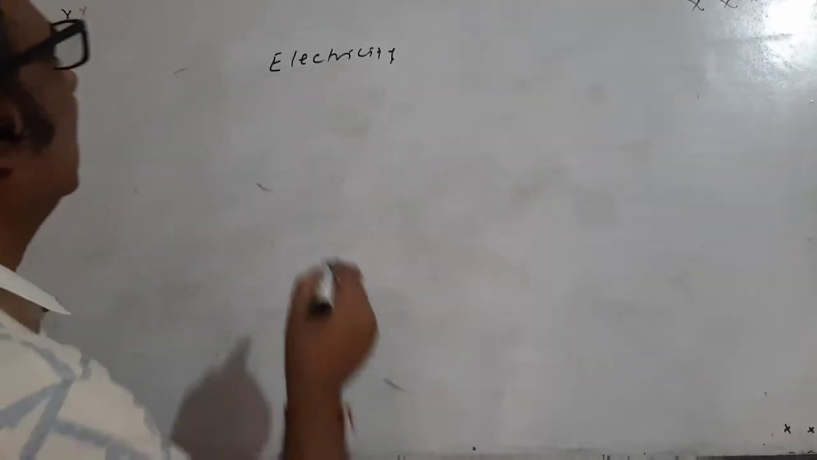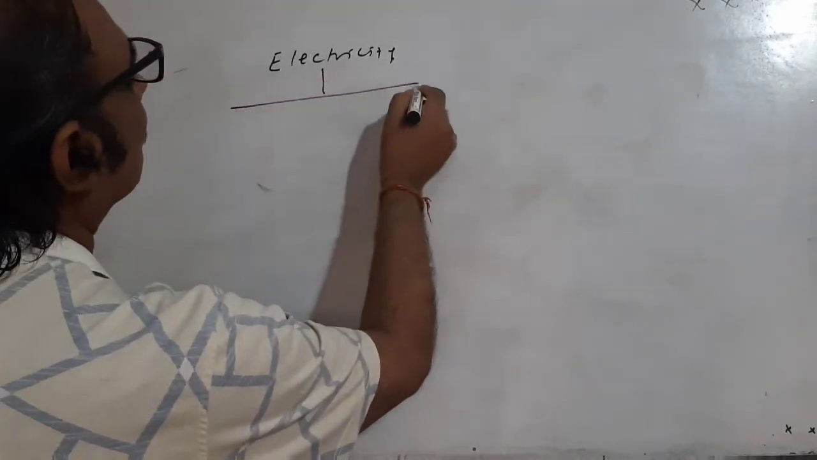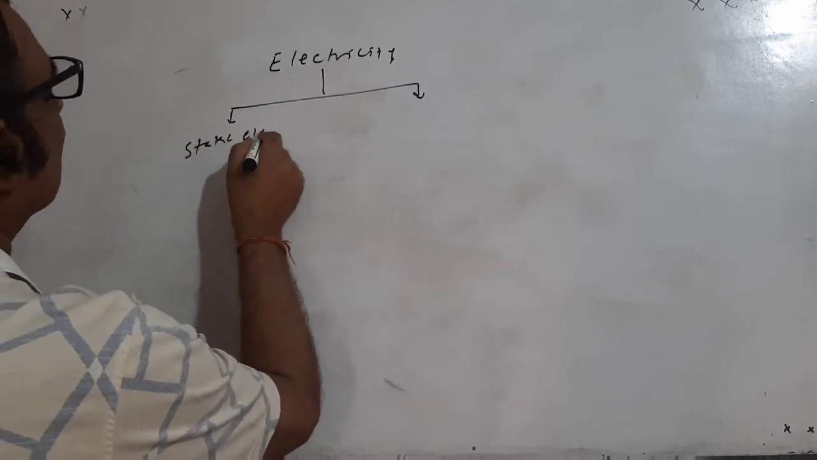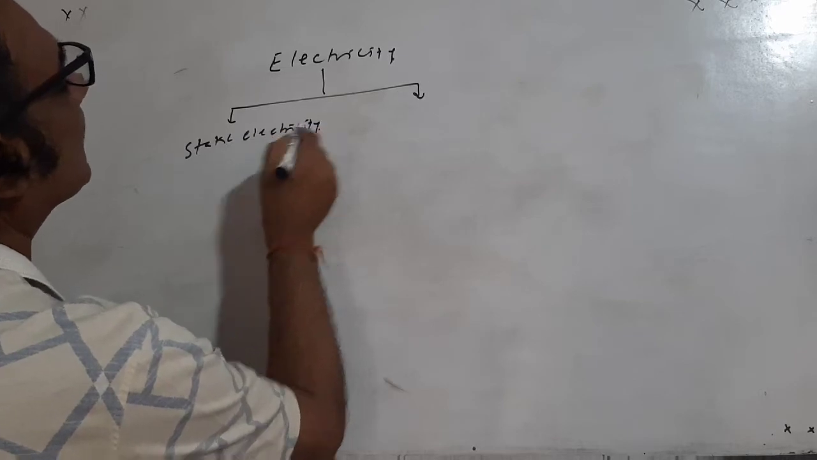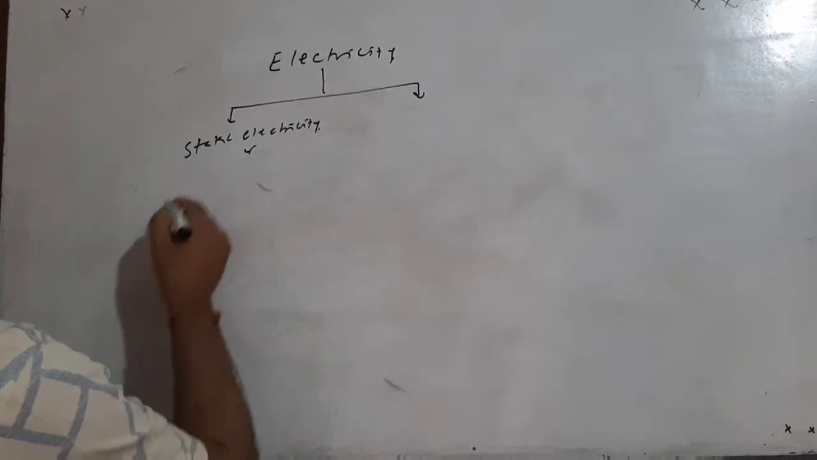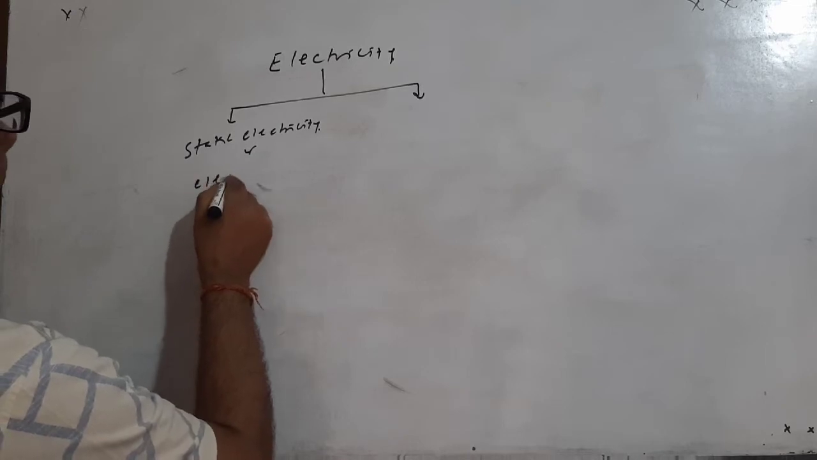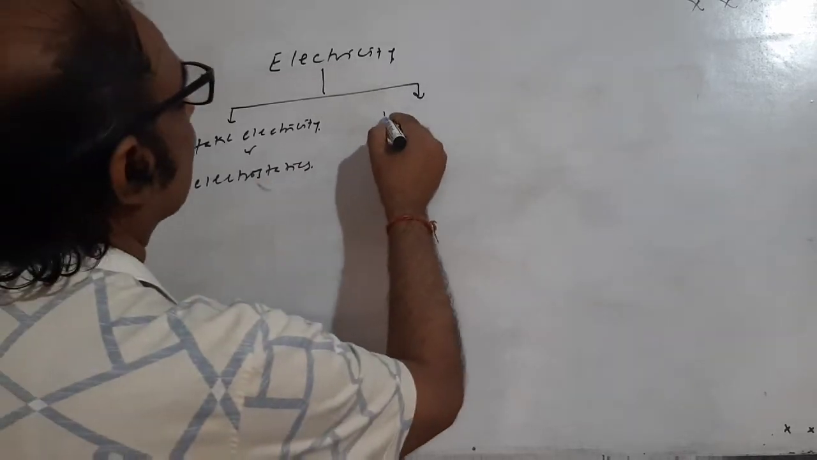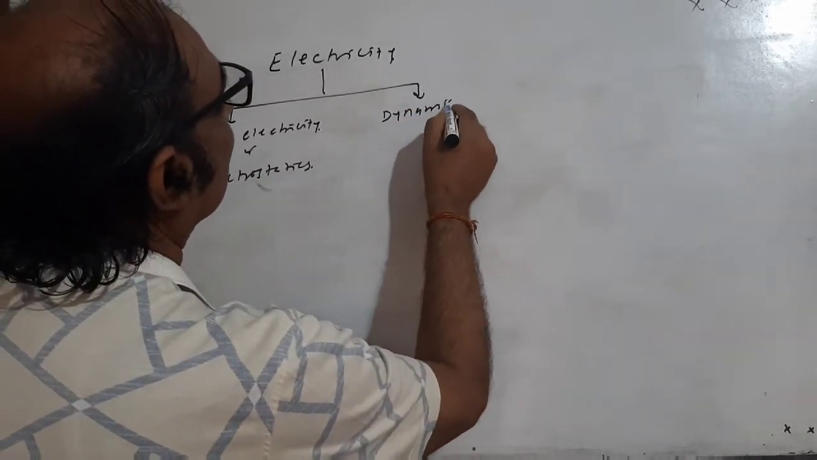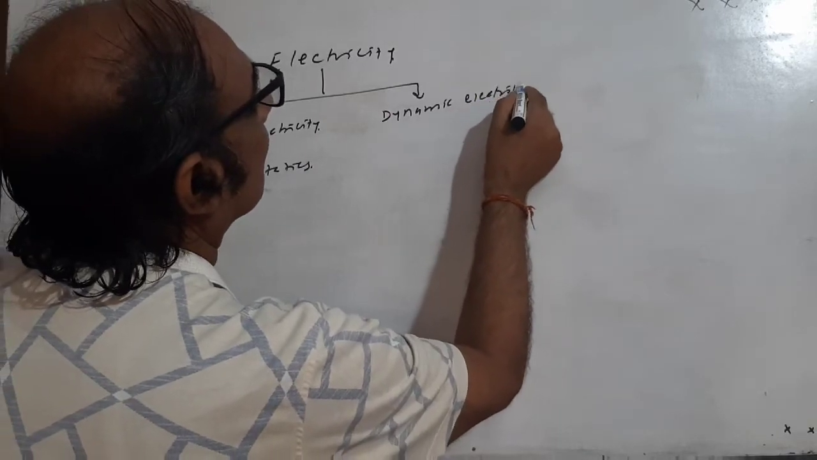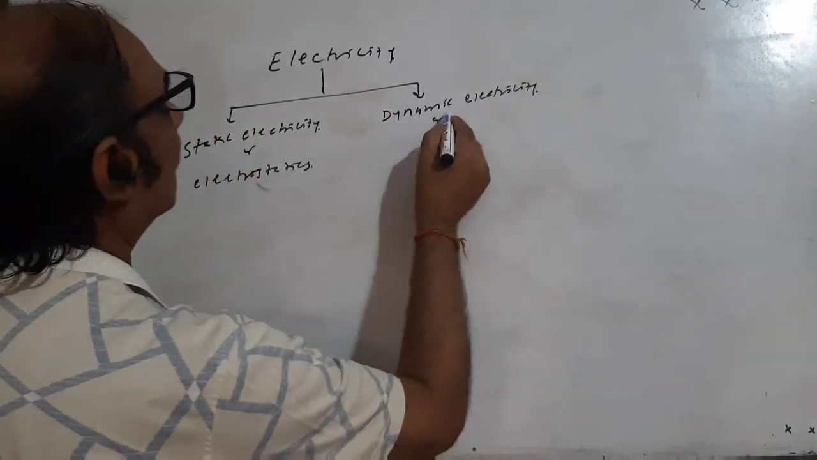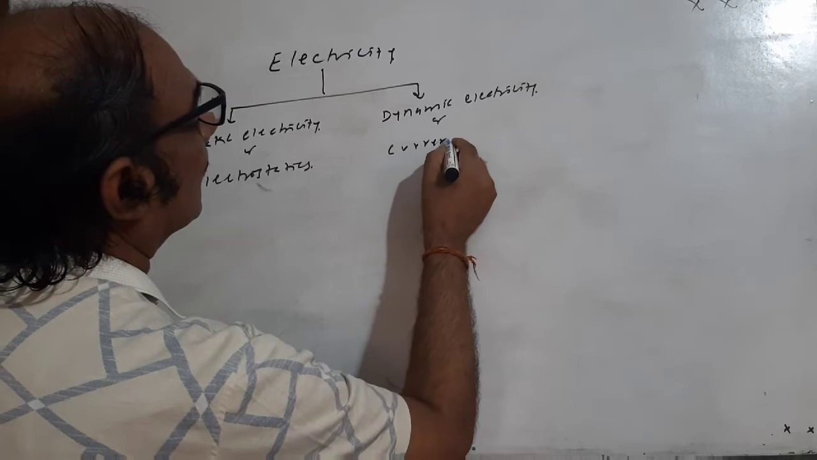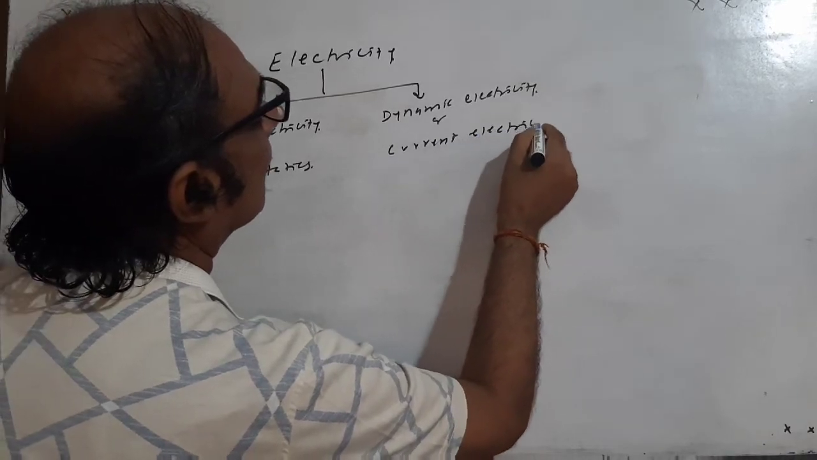Basically, electricity is divided into two parts. First one, static electricity, also known as electrostatics. Second one, dynamic electricity, or current electricity.